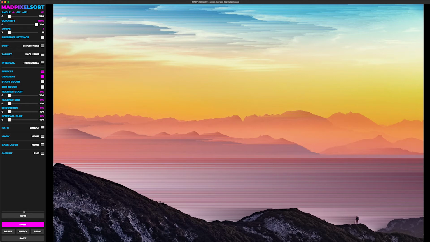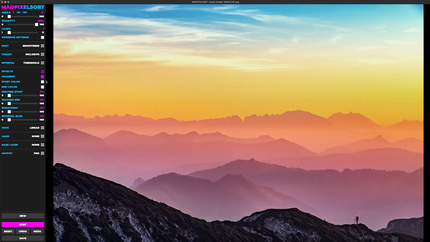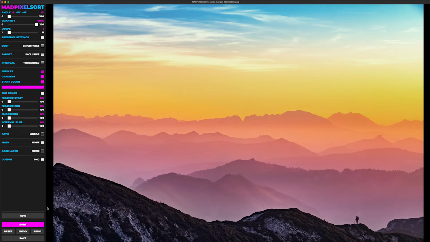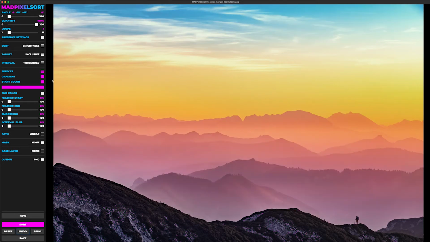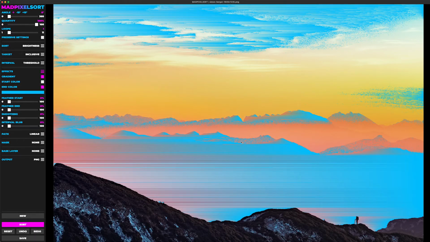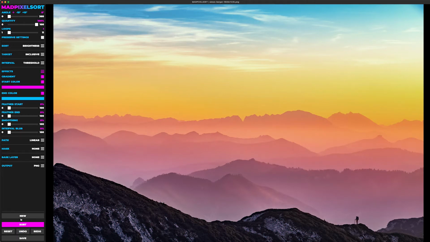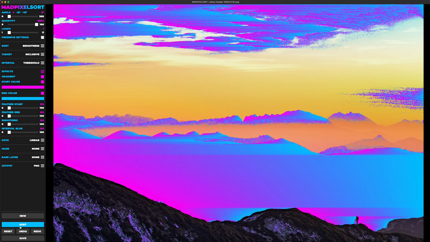Now that gradient mode is enabled, you can manually define starting and ending colors. Let's say I want to start every single interval off with pink, and then we're still going to use the last color. It's going to create a gradient between them. We can do the same thing for the end. Say if I want the end in blue, it'll do that. And if we wanted to do both the start and end, it'll look like that.